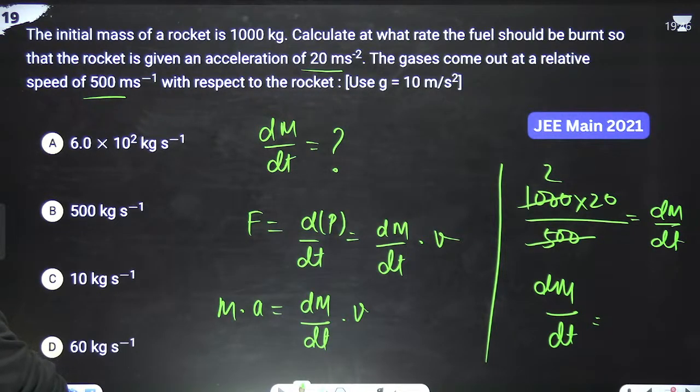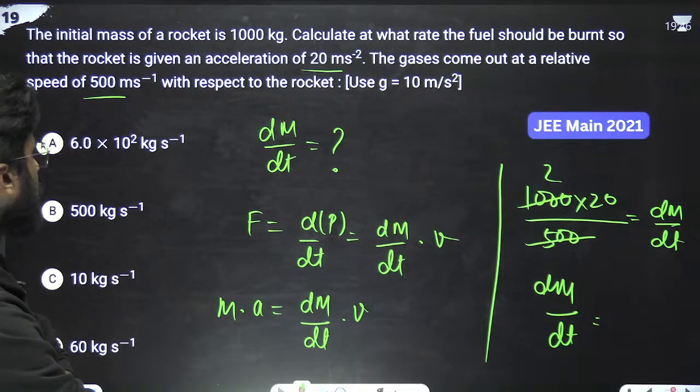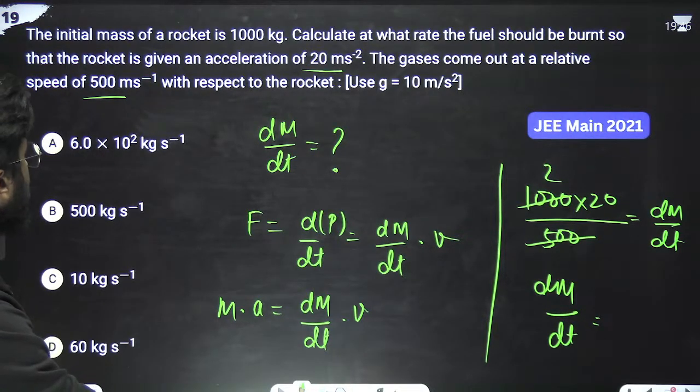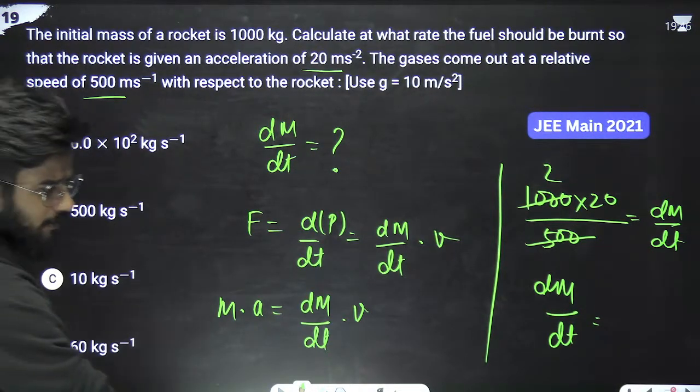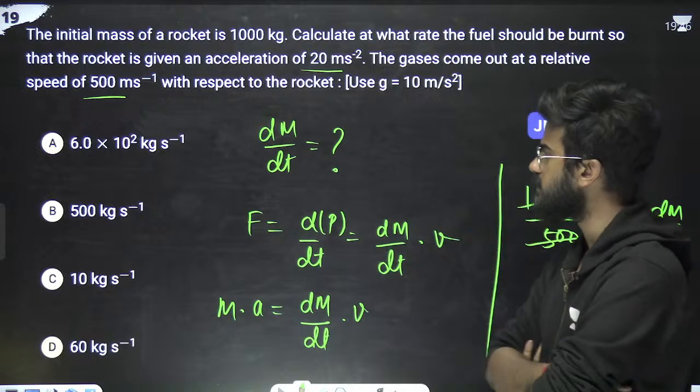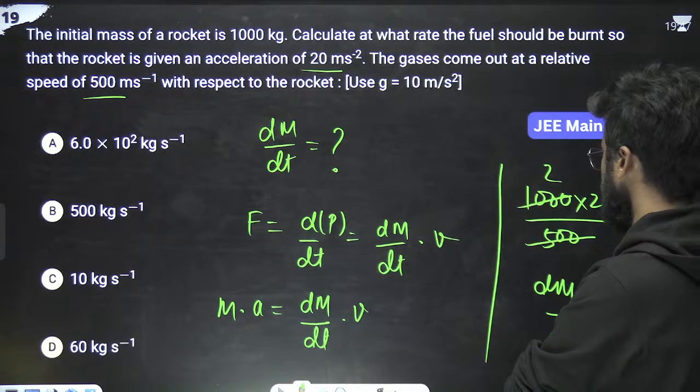Gases come out with the relative velocity, this is the velocity, so that is equal to this. Mass is 1000 into acceleration is 20. 5 2s are 10. 2 2s are 4. Did I miss something? Am I doing something wrong? Just check once. Did I do something wrong?